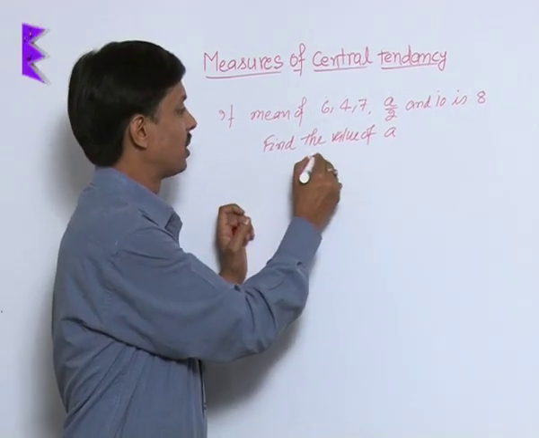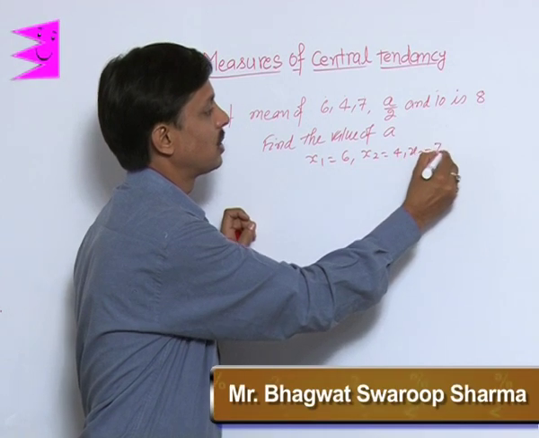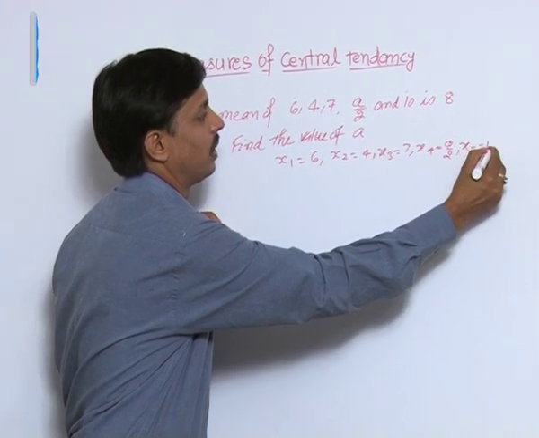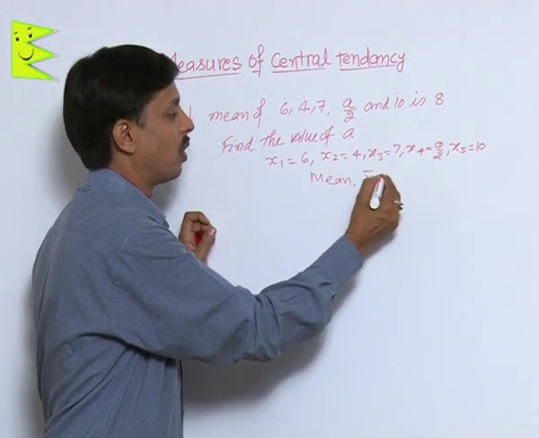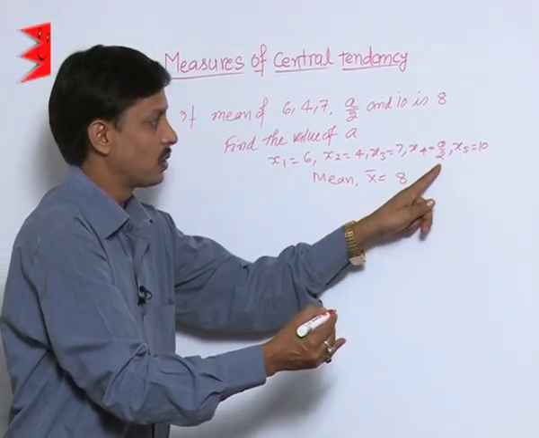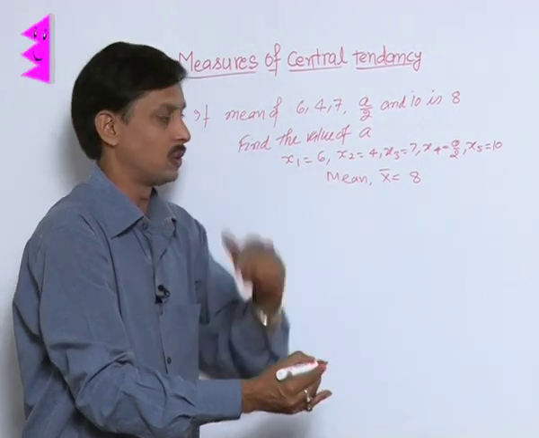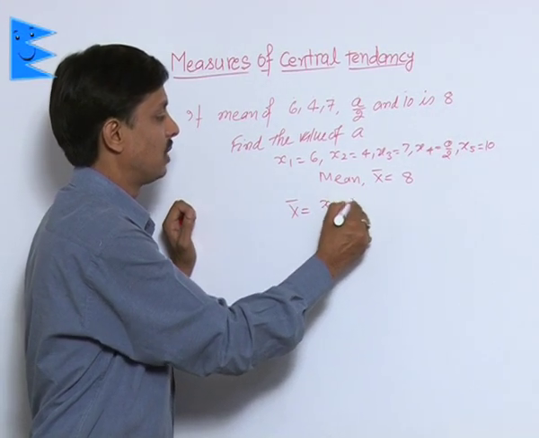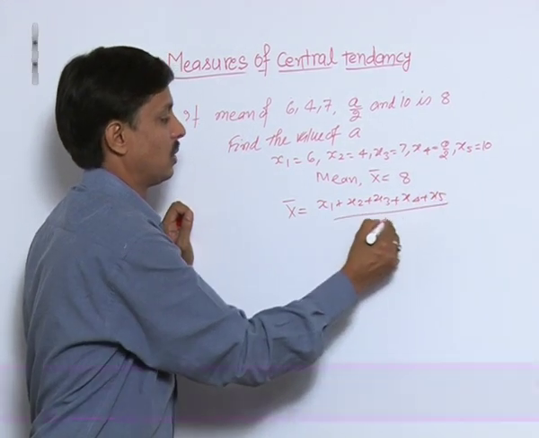So first observation x1 is 6, x2 is 4, x3 is 7, x4 is a by 2 and x5 is 10. Their mean, or you can say average, or you can symbolically say x bar, is 8. What do I need to calculate? x4, the fourth observation. If I calculate a by 2, I can calculate a also. So you know x bar, the mean, is the sum of all observations upon the number of observations, that is 5.